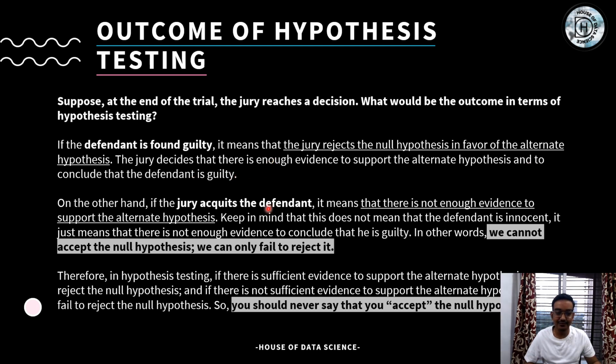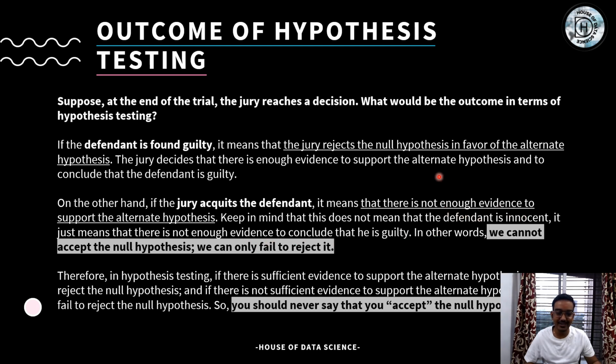On the other hand, if the jury acquits the defendant, that means he is innocent. There is not enough evidence to support the alternate hypothesis. That is, there is not enough evidence to support that he is guilty. Keep in mind, it does not mean the defendant is innocent. We just say there is not enough evidence to conclude he is guilty. In other words, we cannot accept the null. We cannot say we accept the null hypothesis. We can only fail to reject it. So basically, we fail to reject the null hypothesis.